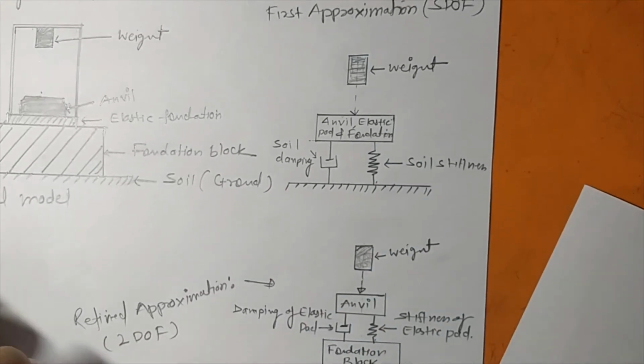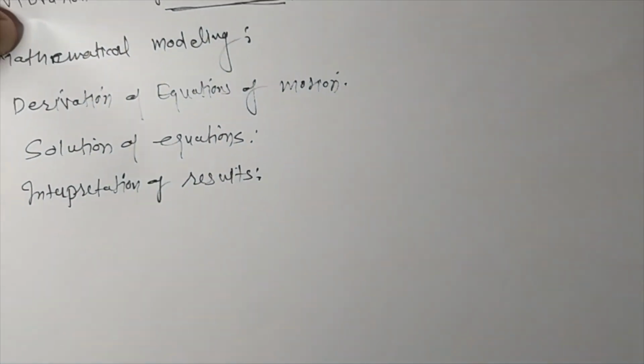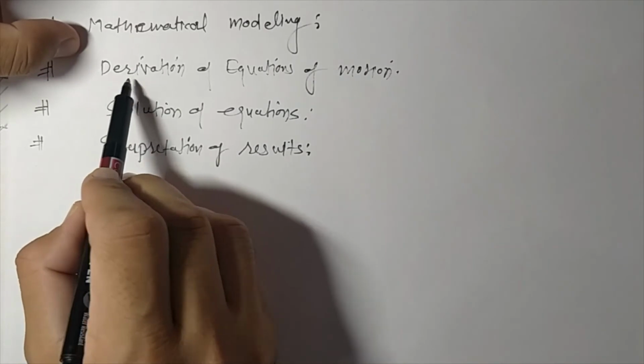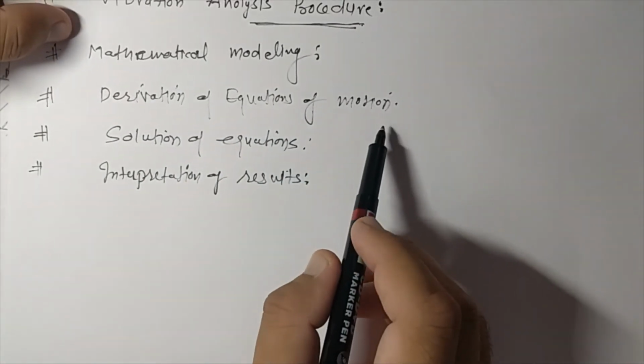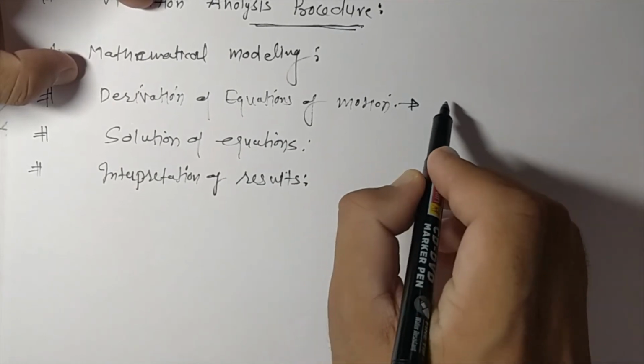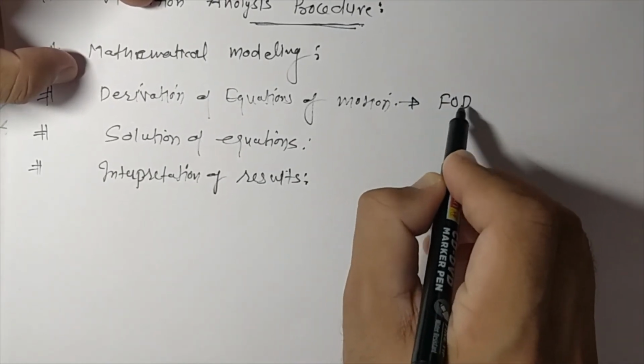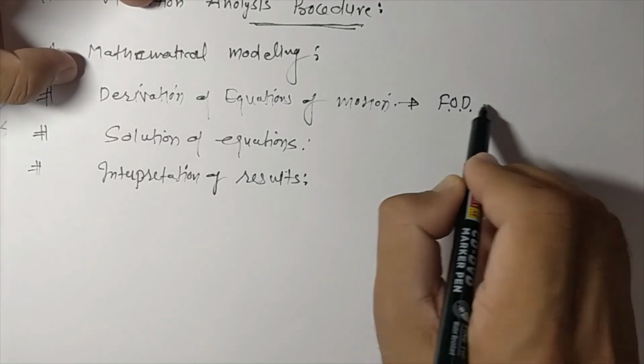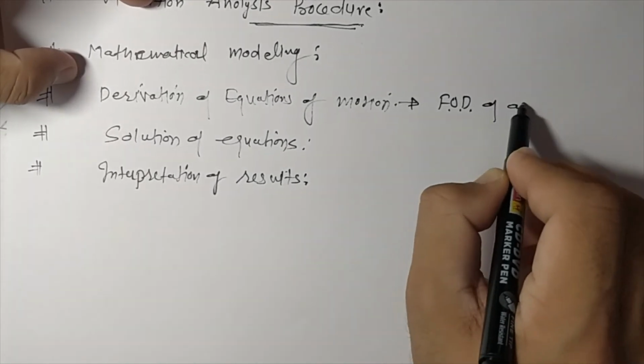So after that there is one next step, which is derivation of the equation of motion. To derive the equation of motion, first of all we need to draw the free body diagram of all the masses.